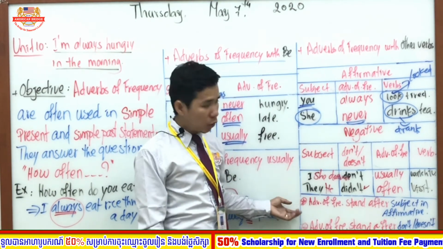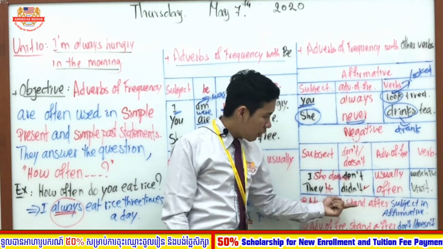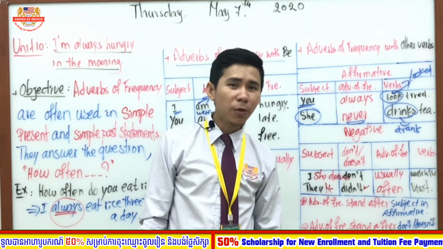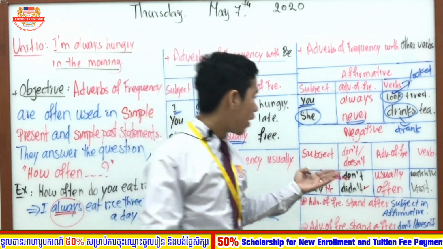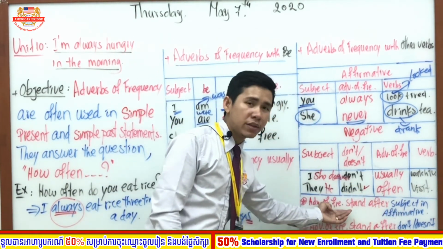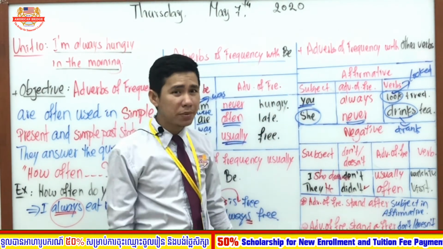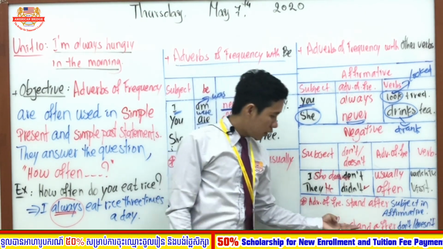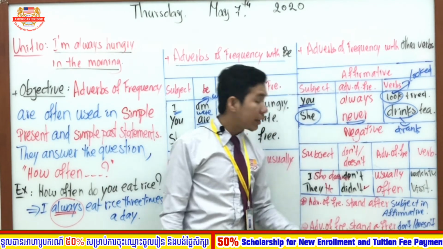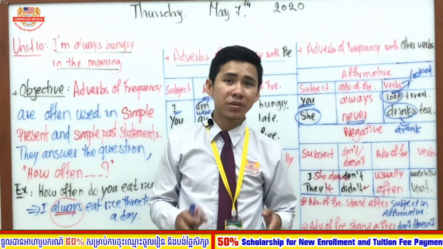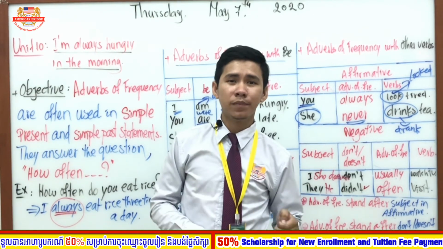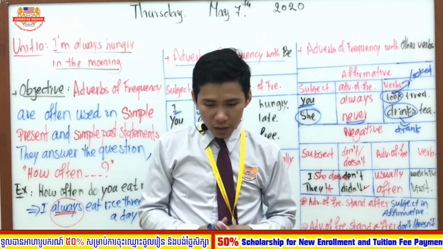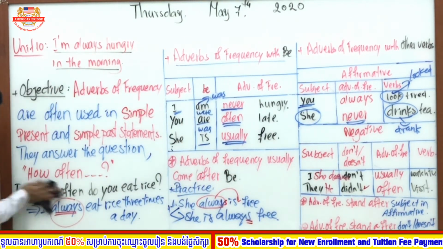Okay, so here you can see a note. Adverb of frequency stands after the subject in an affirmative statement. Okay, when you see a sentence in affirmative, you have to use the adverb of frequency after the subject or standing close to the subject. And if you want to use an adverb of frequency in negative, it stands after don't, doesn't, and didn't. So in negative, it must stand after don't, doesn't, or didn't. Okay. All right. So let's see our practice all together.